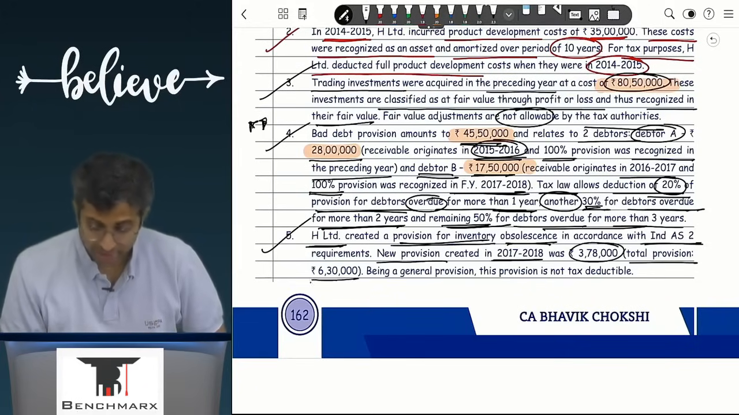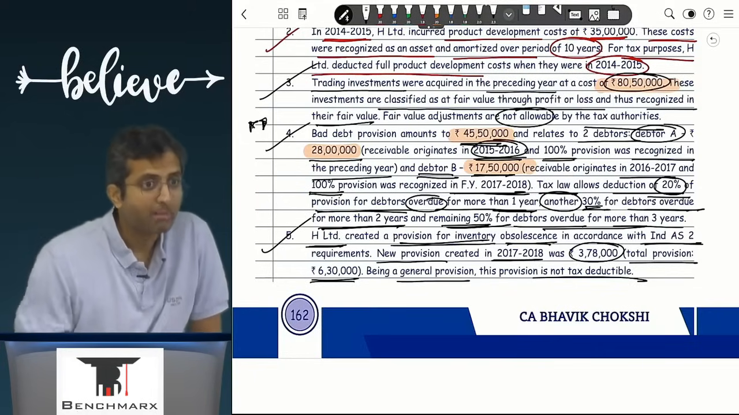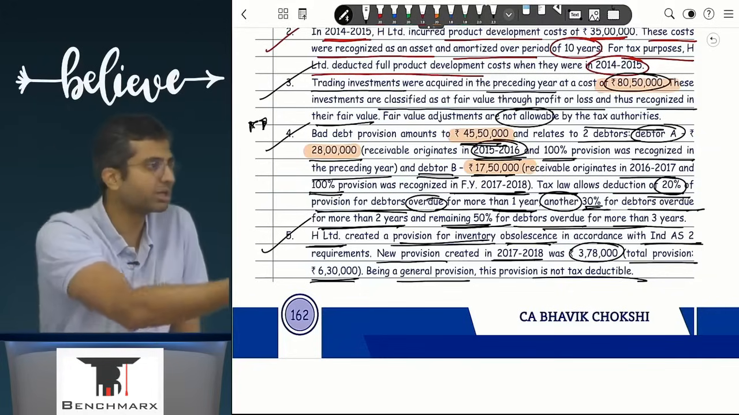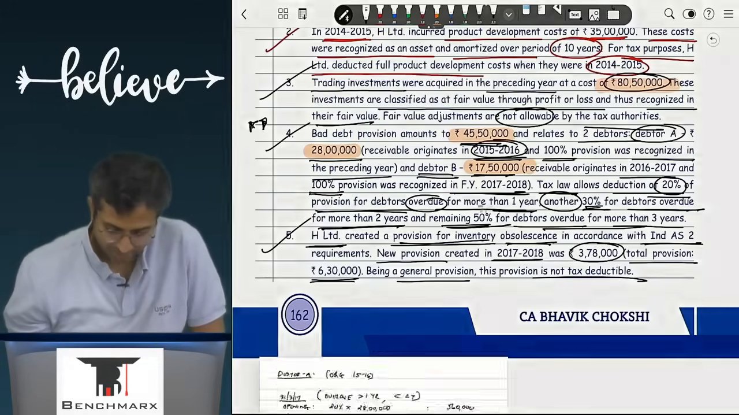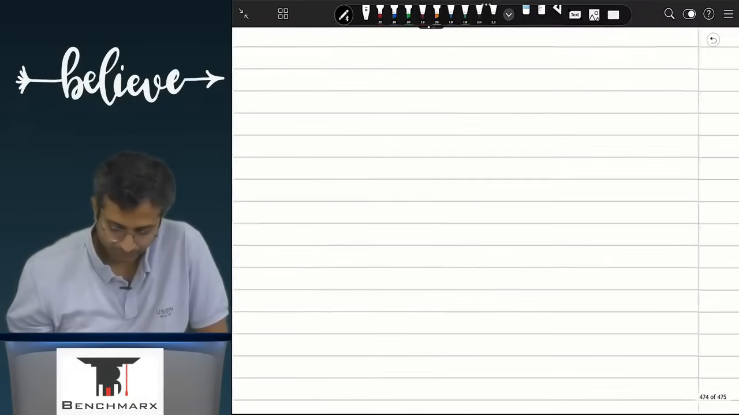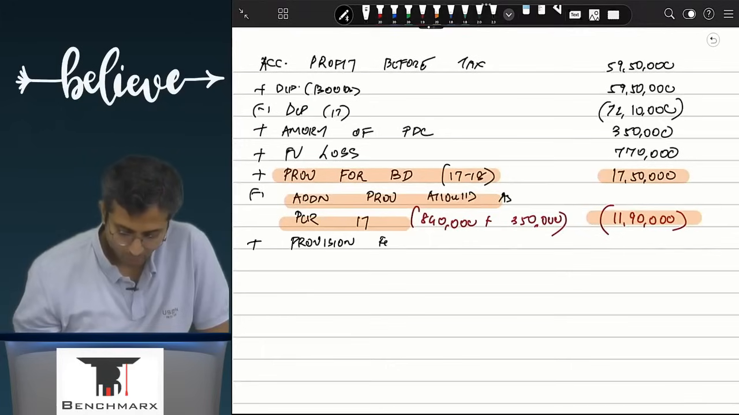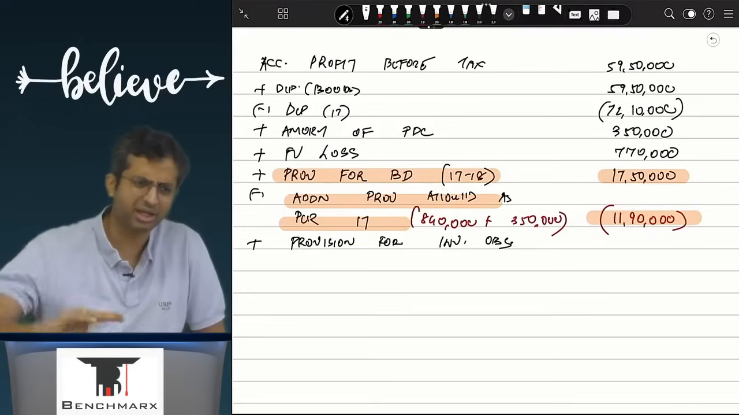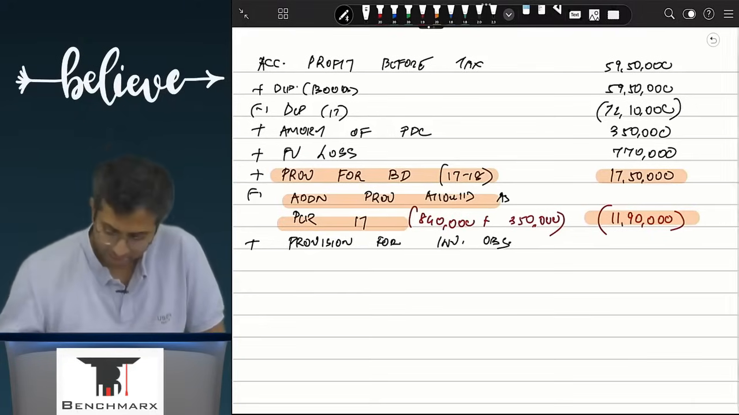Total provision is 6,30,000. Being a general provision, it is not tax deductible. अच्छा, it is not tax deductible now. But जब ये inventory बिकेगा at a loss, will income tax give you a deduction? Yes. So what will we do for the purpose of tax calculation? Will we add back provision for inventory obsolescence? अच्छा, what will we add back? The entire 6,30,000 or only the provision in the current year? Current year, how much is that?